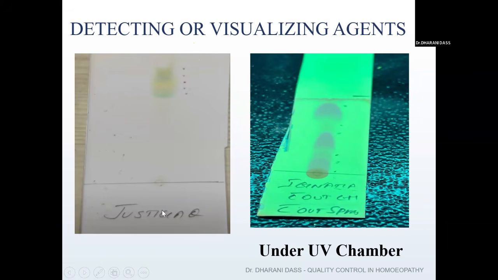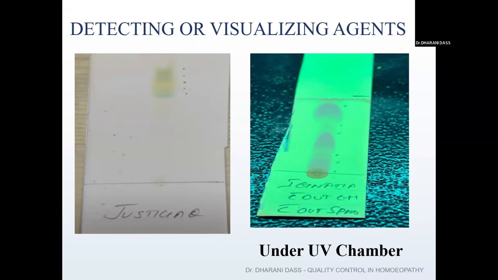In Justicia, by just looking at the picture and calculating the RF value, we can't quantify the constituents. That means we can't tell how much alkaloid or tannin is present in it. That's why we call this a qualitative technique. Whereas when the same sheet is kept under the densitometer, it will scan and tell how much quantity of compound is there. If it can tell the quantity, then it comes under quantitative analysis. But just by looking with our eyes, you can qualify whether it is a good quality mother tincture or not.